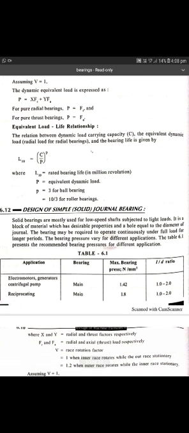P, the equivalent dynamic load, equals X into FR plus Y into FA. If it is a pure radial bearing, P equals FR, because it has only radial load. If it is a pure thrust bearing, it has only FA, that is thrust load. So that is the equivalent load.